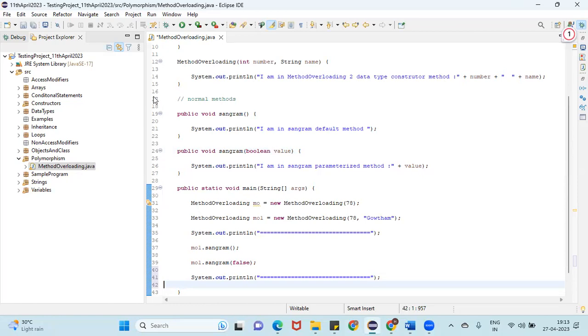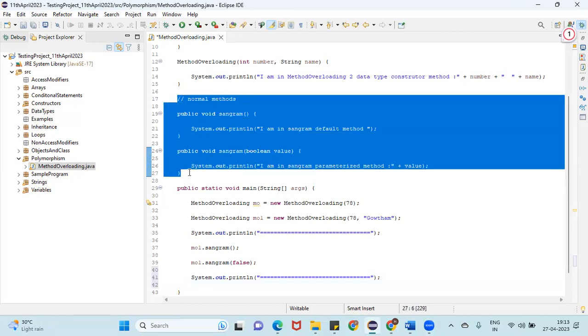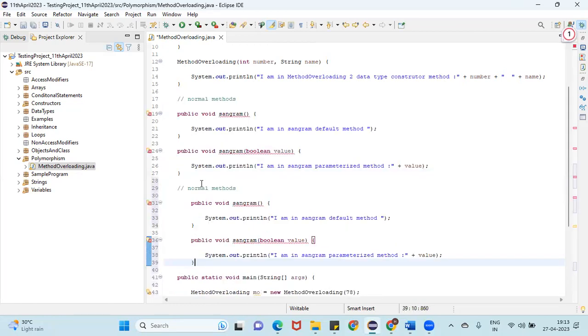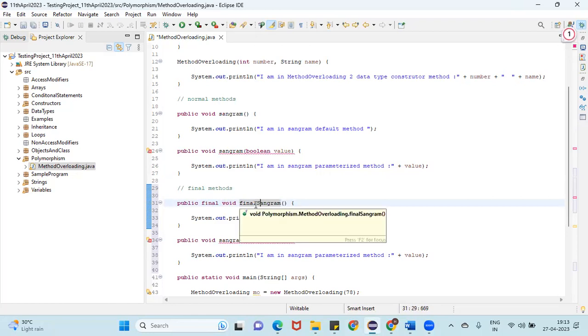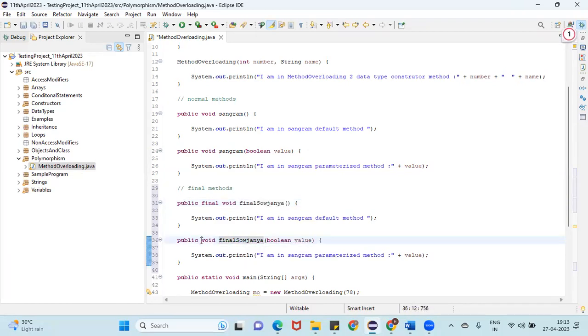Okay. Now I am going to create final methods. Observe carefully, guys. Not static methods, final methods. So I'm going to create a method with the final keyword. This is nothing but a final method. This is the final Saujanya method, and here also it is the final Saujanya method.